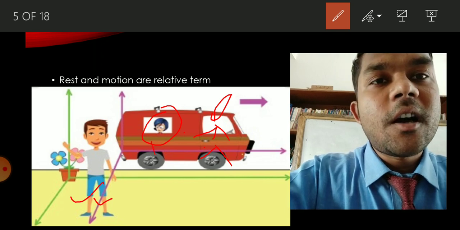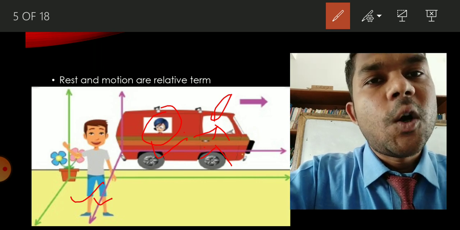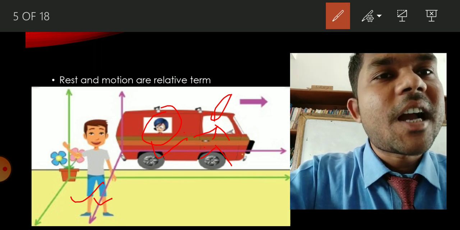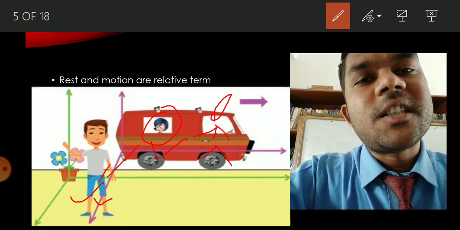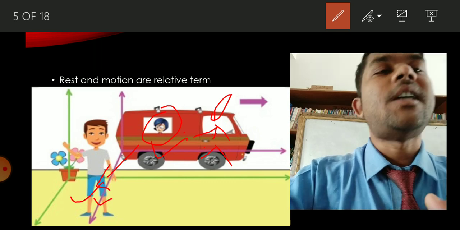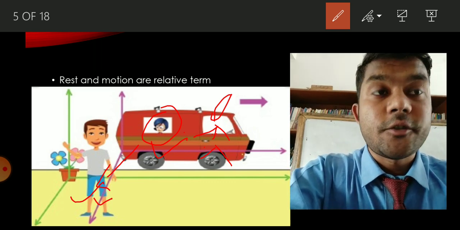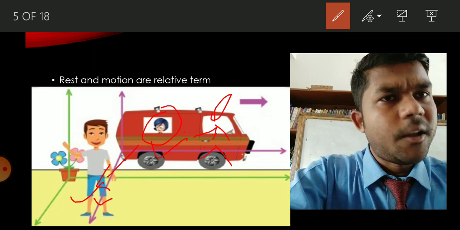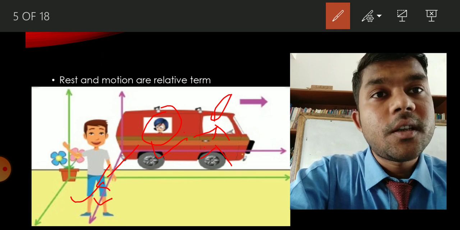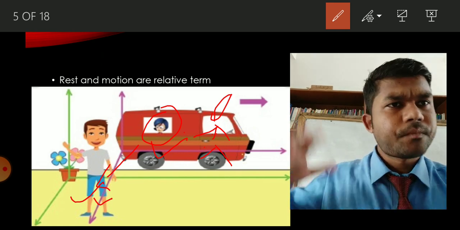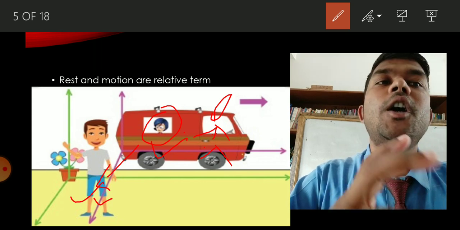I was talking about the girl. She is in the rest also, she is in the motion also. She is in the rest with the driver in the car, and she is in the motion with respect to the surrounding. For example, I'm just standing. I think while watching the video, you are also sitting. So you are definitely in the rest. But we are also in motion. If you compare to our solar system, the earth is rotating.